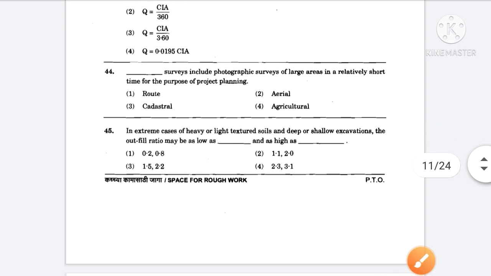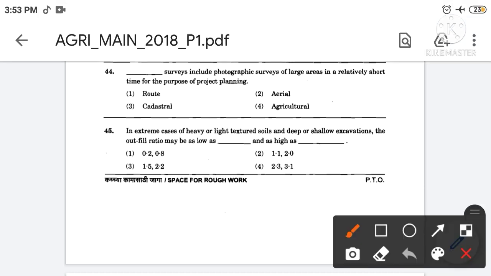Fill in the blanks. Surveys include photographic surveys of large areas in a relatively short time for the purpose of project planning. The correct answer is option number 2. So the aerial surveys include photographic surveys of large areas in a relatively short time for the purpose of project planning. Then next,